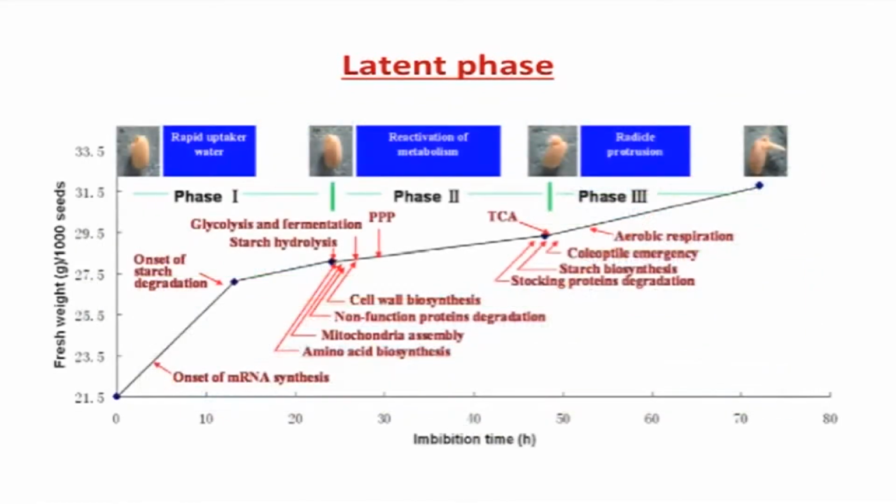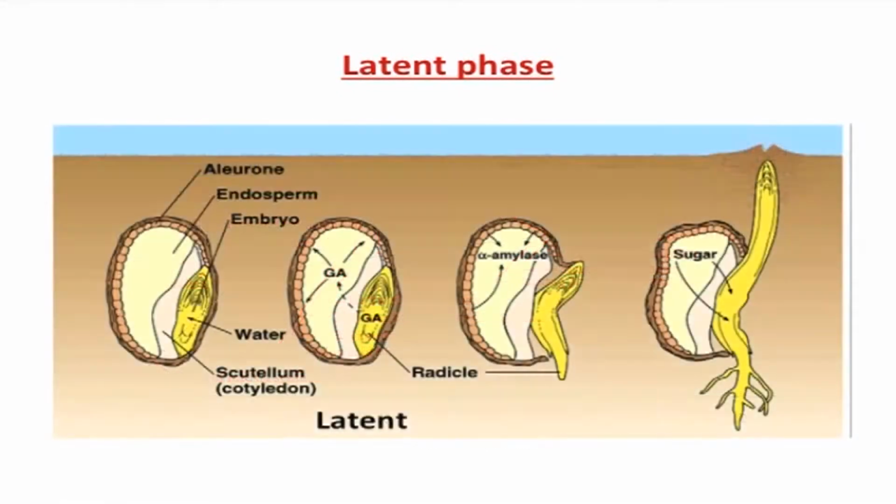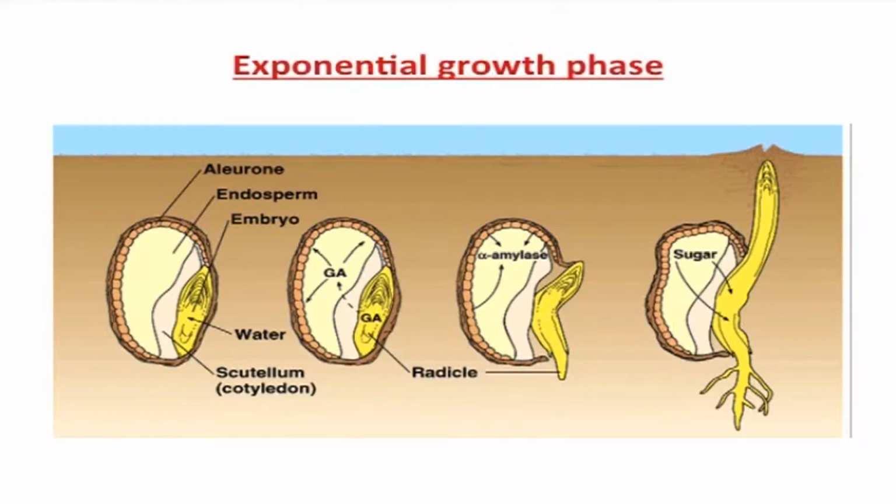The seeds are metabolically active and there is release of heat. This stage makes the seed steady for sprouting. Since the seed remains still, it is called latent phase, and it is also the link between imbibition phase and emergence of radicle from seed. The next phase, or the third phase, is the exponential growth phase.